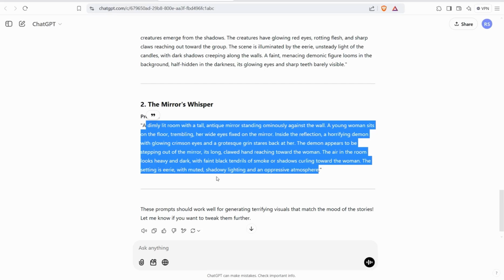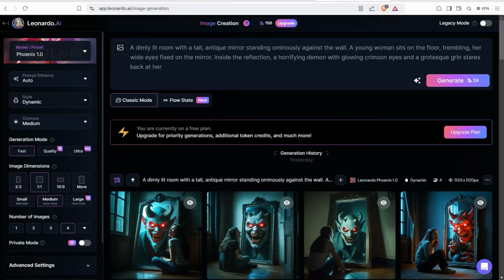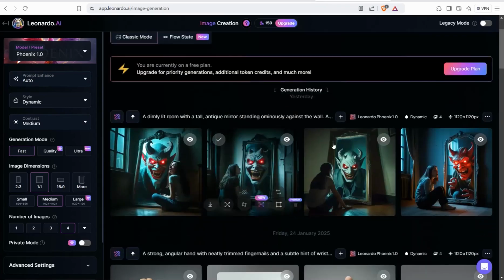So for sure you can rely on different AI image generators out there, like Midjourney or PicLumen.com, or for sure Leonardo. And of course, you can find down below in the description box, in the first comment, a big list of the best AI image generators that you can use for free, even without any watermark. So here in today's video, I tried Leonardo to create our images, as you see.